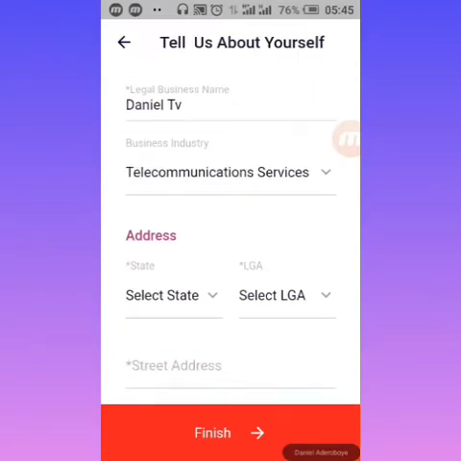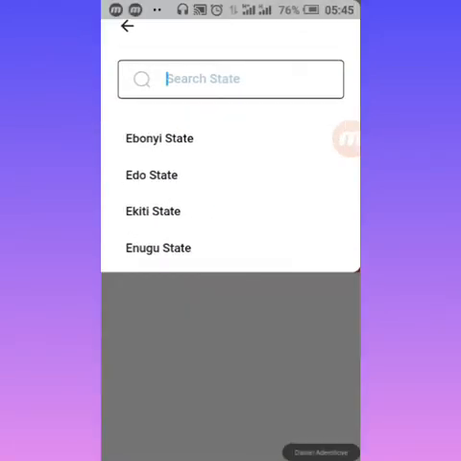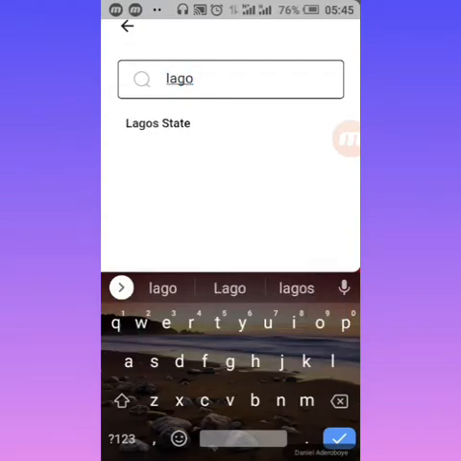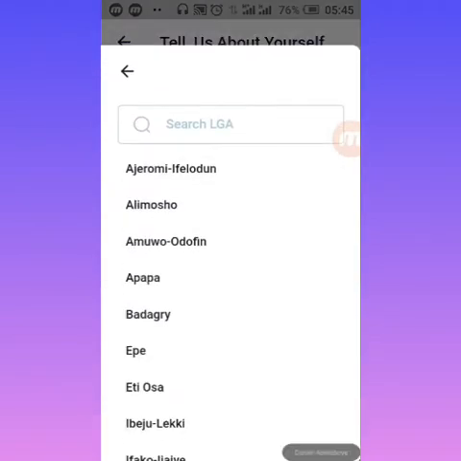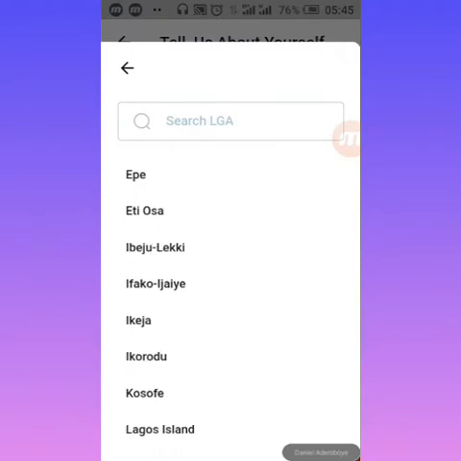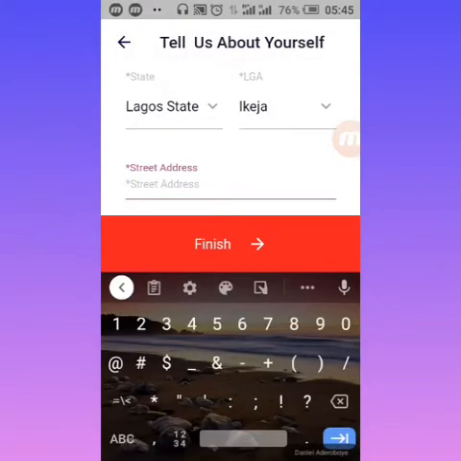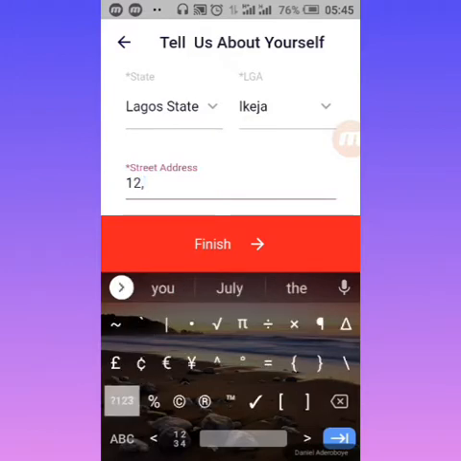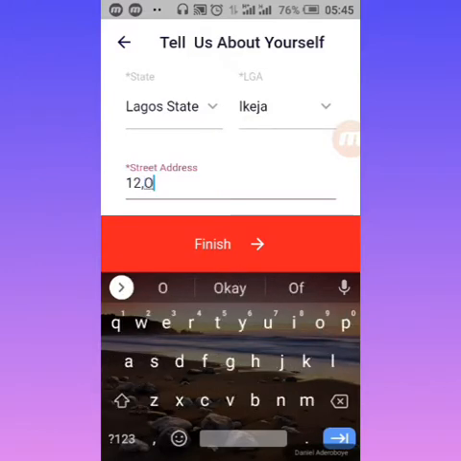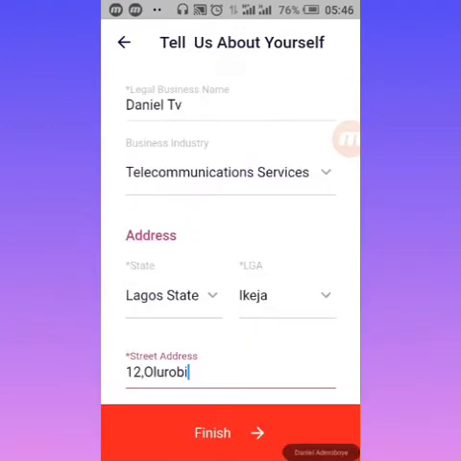Then I'm going to put my address. So I'm going to choose a state. I'm going to just say I'm in Lagos. Okay, I'm in Lagos State. The local government, let me just call it Ikeja local government. Then my address, I don't know if this address exists. So when you are through, just click on finish. So let's see what it's going to do. It's loading.